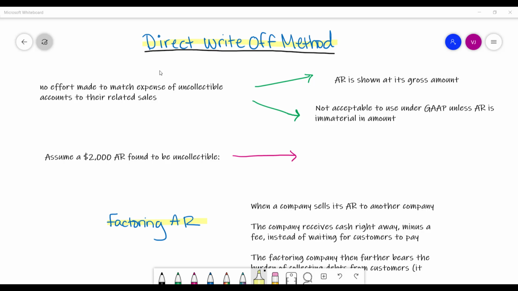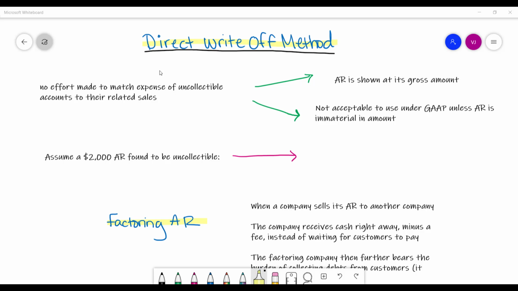So you're really not doing a good job of matching expenses to revenues in the periods in which they are applicable. With the direct write-off method, we don't make any estimates ahead of time. We just record it as an expense when it happens. Because of this, there is no allowance for doubtful accounts used under this method, so your accounts receivable is shown at its gross amount on the balance sheet.